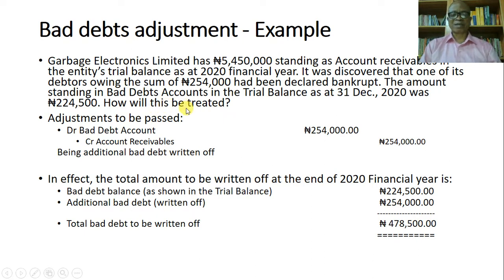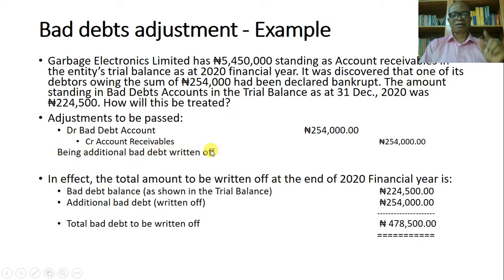Okay, so the adjustment to be passed, number one, has to do with the fact that you have to write off the bad debt amount. So you debit your bad debt account by 254,000, and then credit accounts receivable with 254,000 as well. And we have the narration, additional bad debt written off.